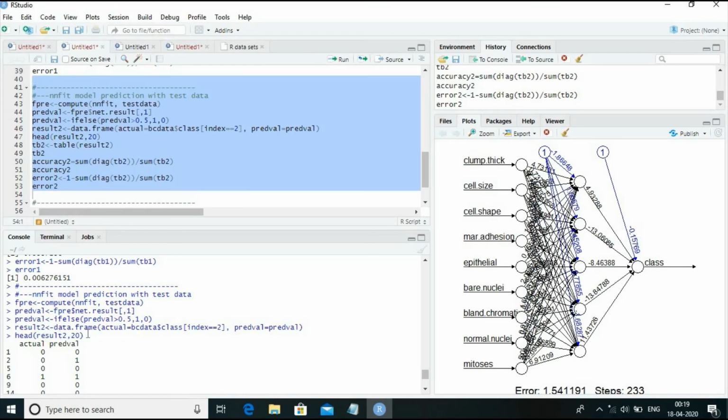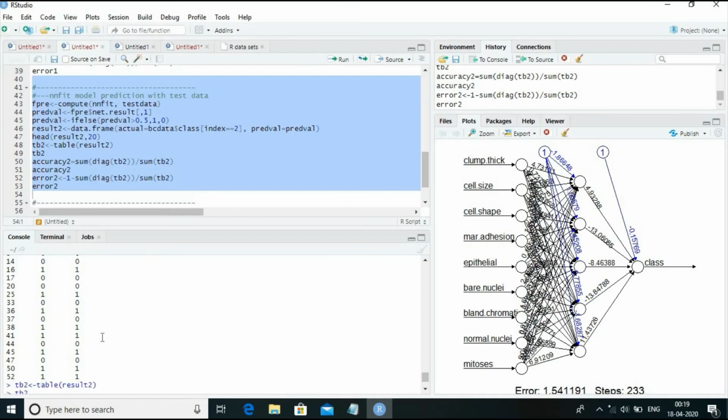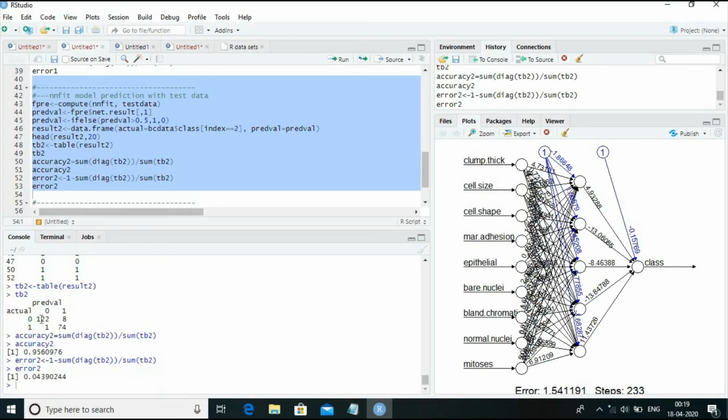The first 20 values are displayed over here. Then table 2, TB2, is created by passing the table function for this data object result2. This table for the test data is shown over here, the cross tabulation. Then this function calculates the accuracy, which is 95.6, and the error is 4.4.